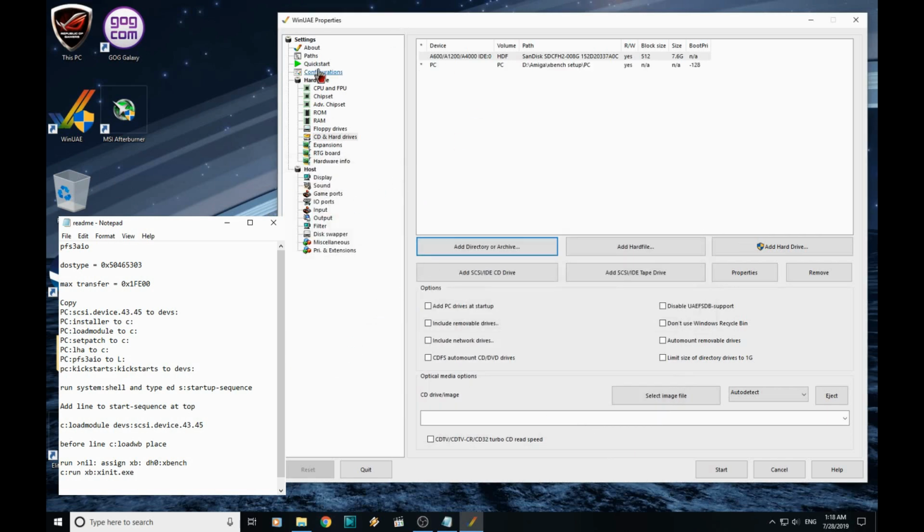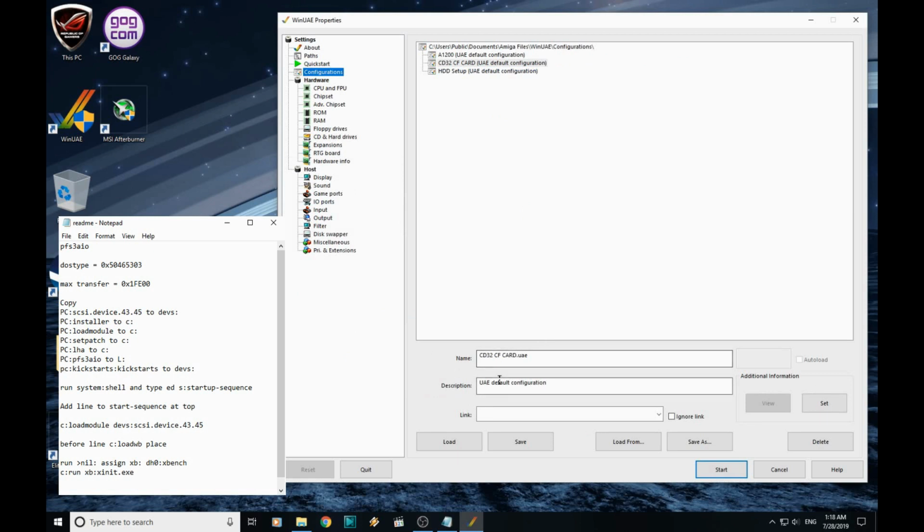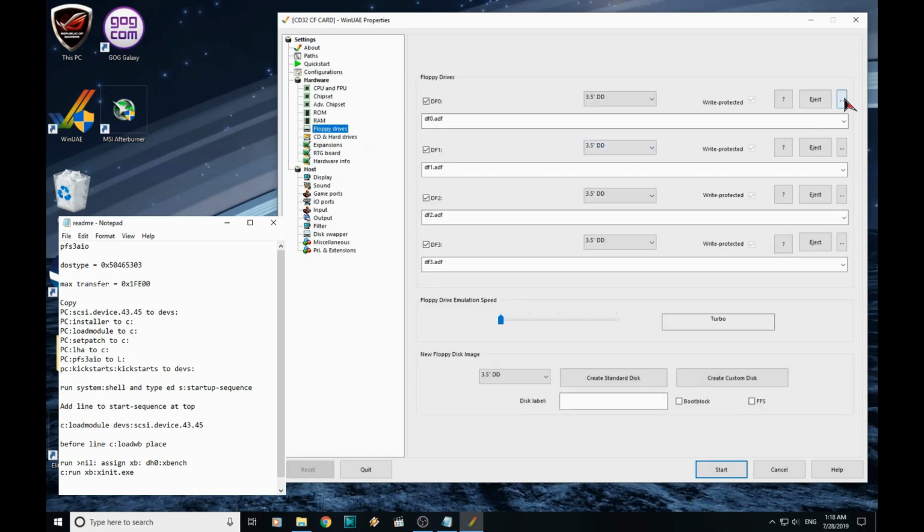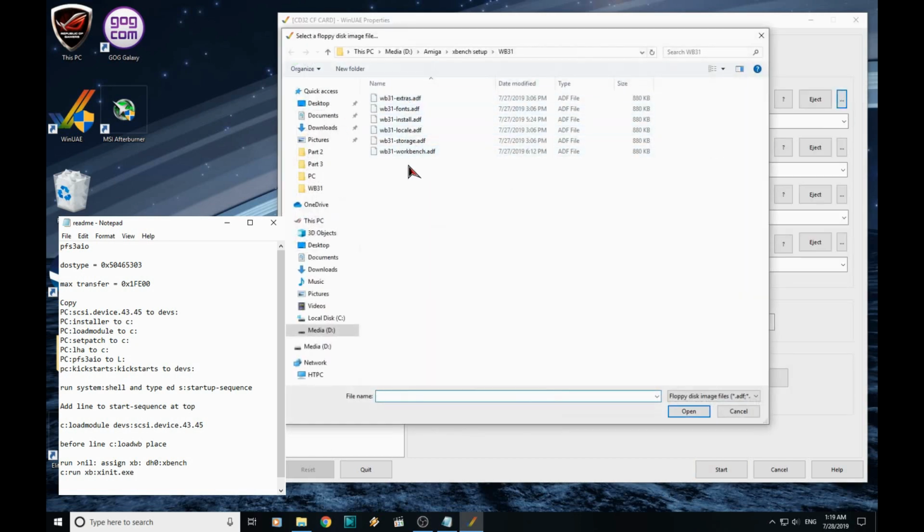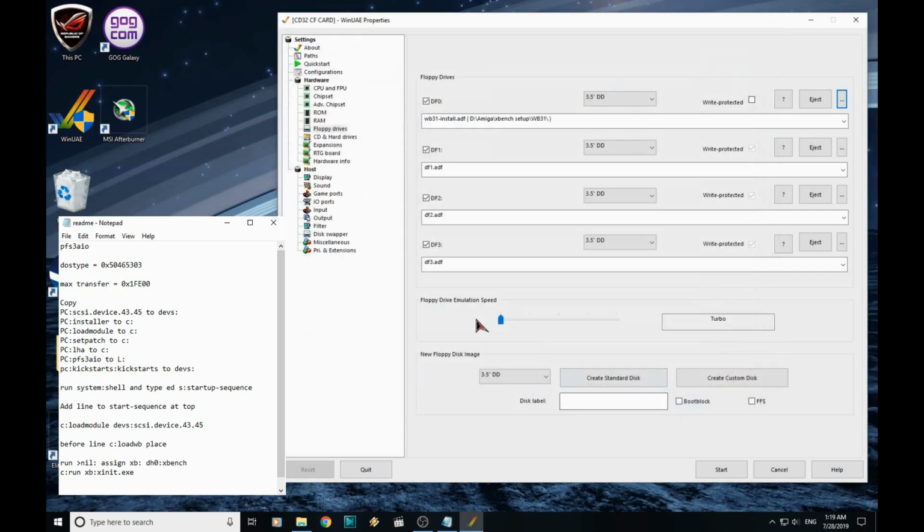Right, before we go any further, we will save our configuration. So I have called this CD32 CF card. Click save. That's that. Right, back to floppy drives. And we're going to be using our Workbench 3.1 and the install floppy. And we can click start.